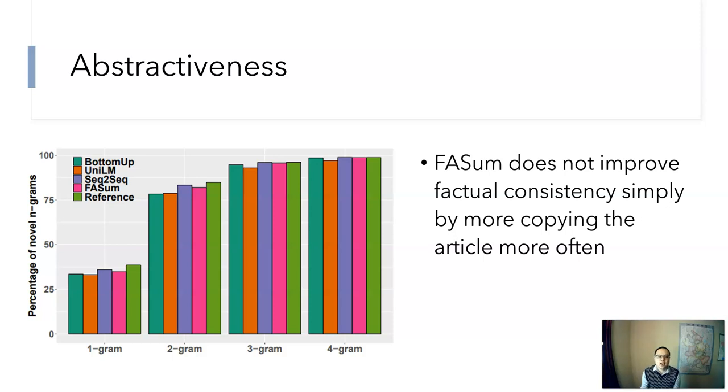Here we measure the abstractiveness of a system by computing the percentage of novel n-grams in the generated summary. A higher percentage means higher abstractiveness. In other words, it copies less content from the article. As you can see, FASum, which is the red bar, has a very high abstractiveness score, close to the reference. So FASum does not simply improve factual consistency by copying more from the article.